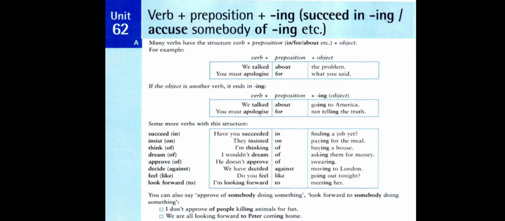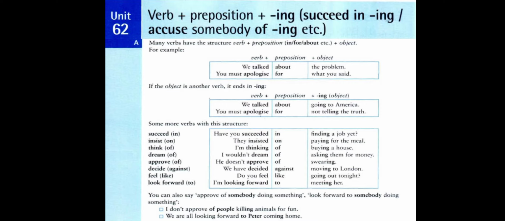The problem here is called the object of the preposition, a noun that comes after a preposition. And it is here a noun phrase, the problem. It is called a noun phrase in the position of object for the preposition about.